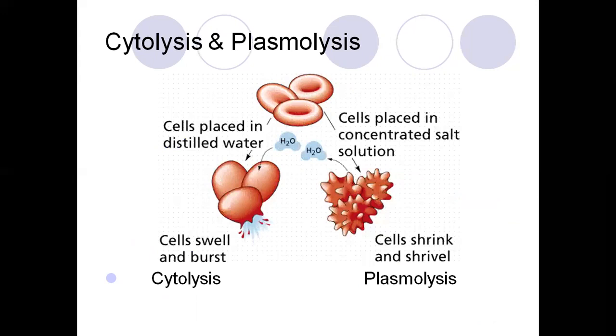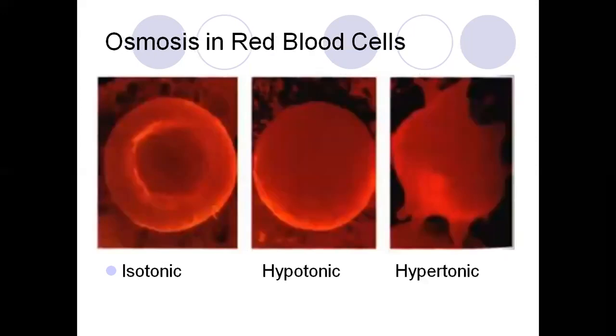So the cytolysis and plasmolysis, we can see here, there is a cell placed in distilled water. The distilled water gets inside and the cell swells and bursts, and it will lead to cytolysis. But if the cell is placed in a concentrated salt solution, the cell shrinks and shrivels, resulting in plasmolysis. So osmosis in the red blood cell, that is isotonic solution, hypertonic solution, and hypotonic solution as